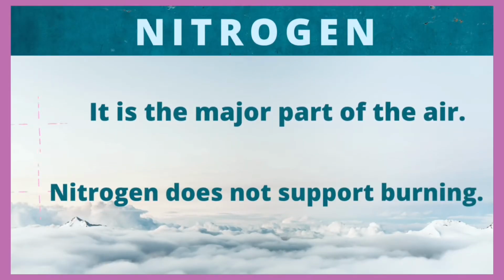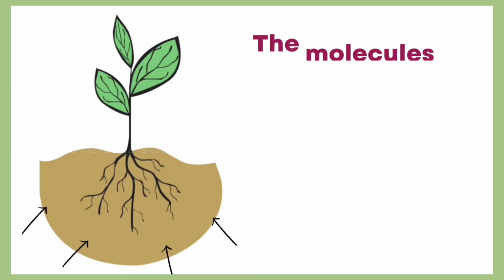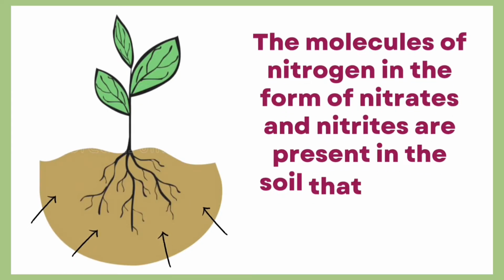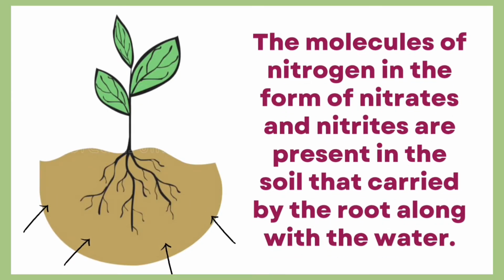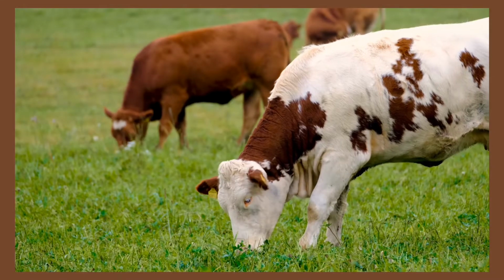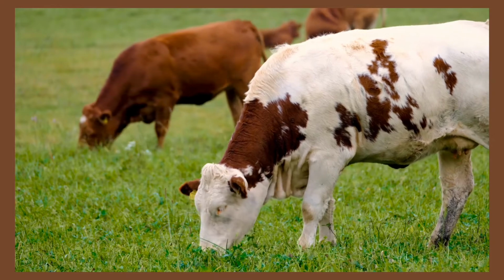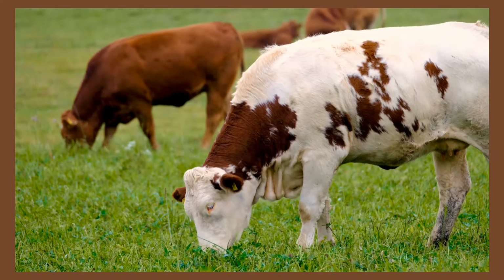During combustion of fuel, nitrogen doesn't support burning. Nitrogen is present in the soil in the form of nitrite and nitrate. Plants absorb these molecules of nitrogen by their roots along with water. And animals get nitrogen by eating plants as food.